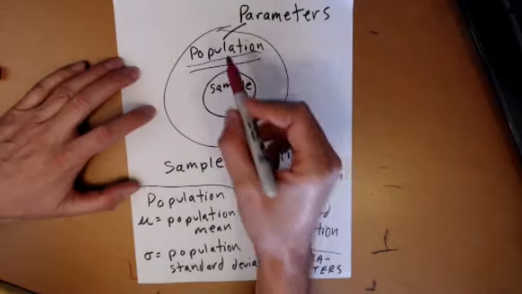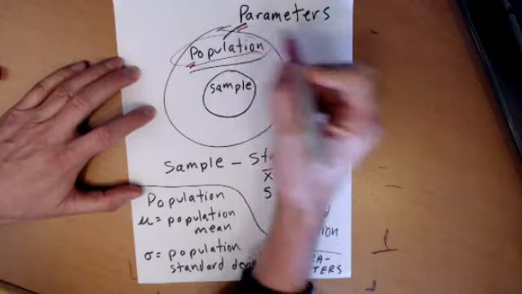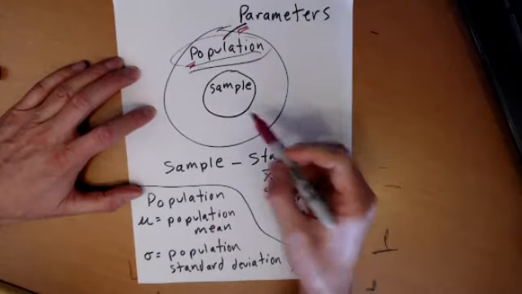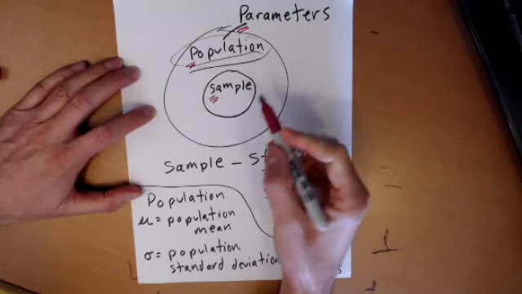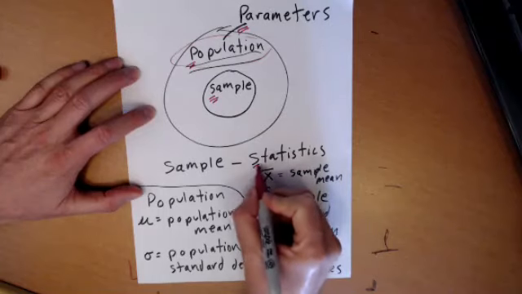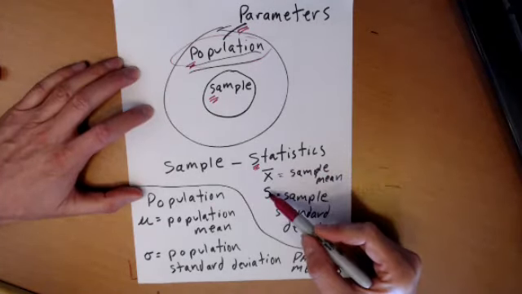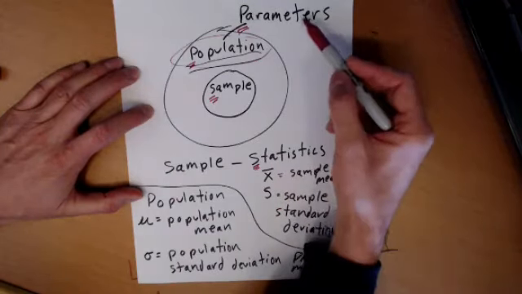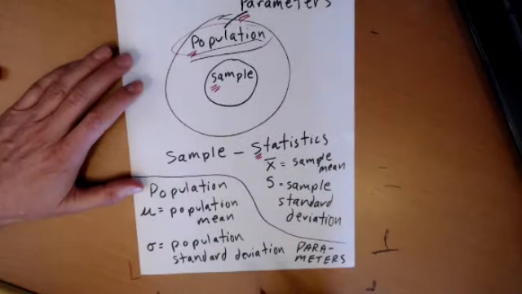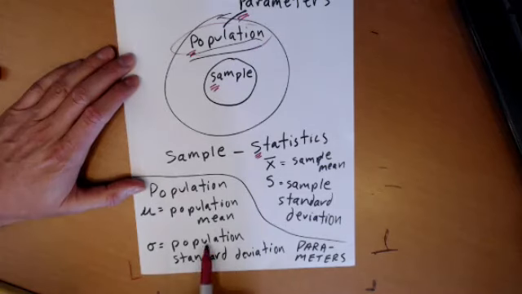Okay, so a population starts with the letter P, is described by parameters, starts with the letter P. A subset of the population is a sample. Sample starts with the letter S. Samples are described by statistics, starts with the letter S. Statistics are things like X bar and S, the mean of the sample and the standard deviation of the sample. Parameters, which describe the population, two examples would be the mean of the population, mu, population mean, or the standard deviation of the population, sigma, population standard deviation.